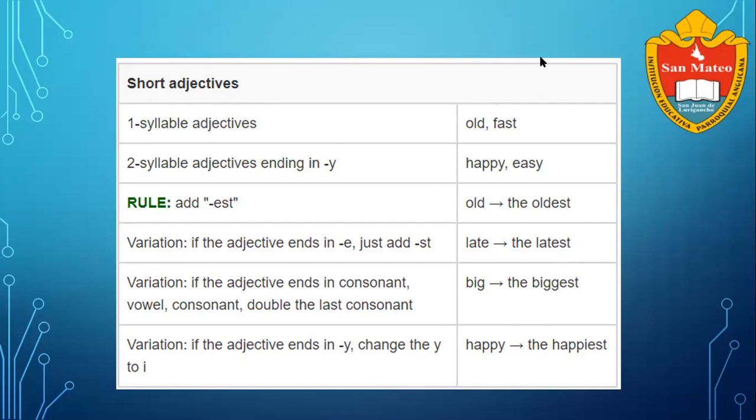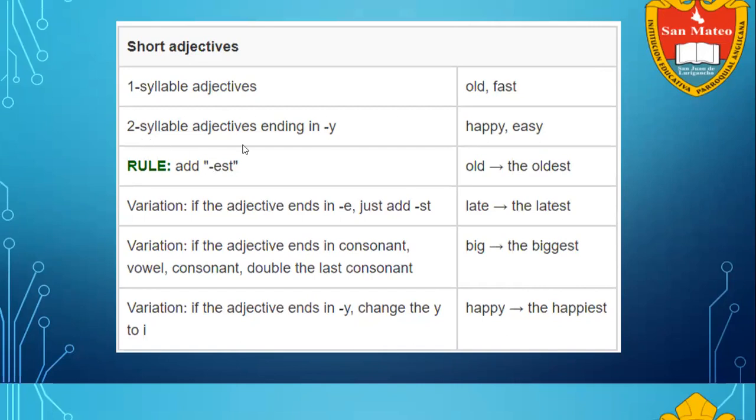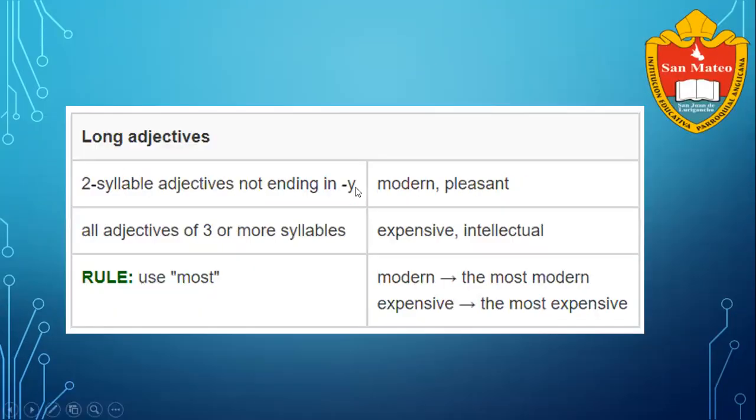What's happening when we talk about a long adjective? Let's see. Long adjectives are those that have two syllables, not ending in y, and all the adjectives of three or more syllables. For example, modern, pleasant. In the case of three or more syllables, expensive, intellectual. In this case, we use the word most. The most. For example, modern, the most modern. Expensive, the most expensive. That's what happens with a long adjective.